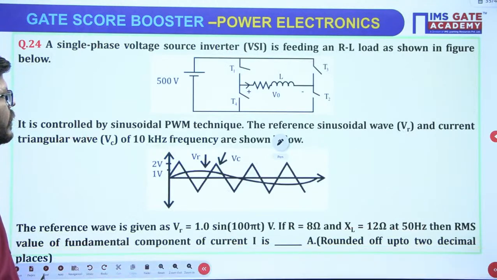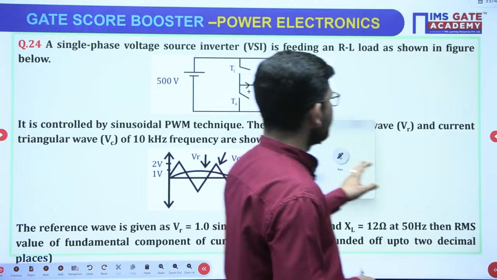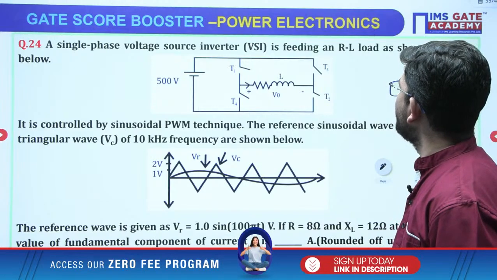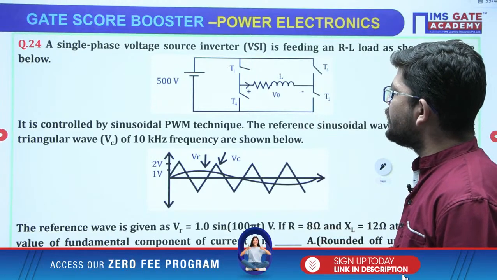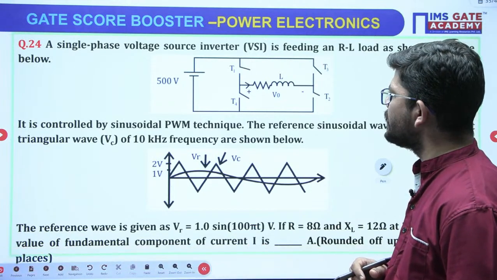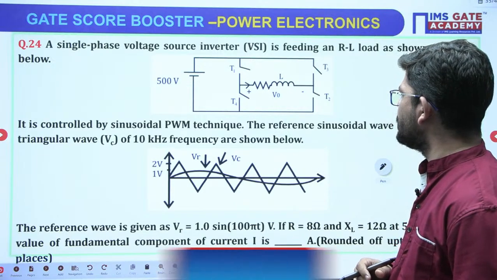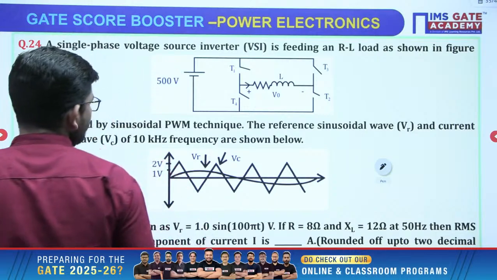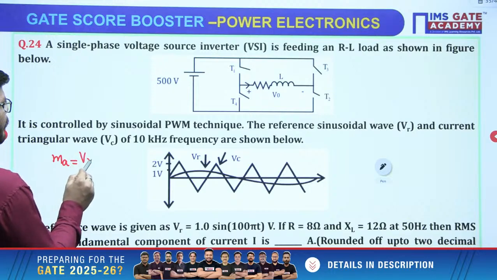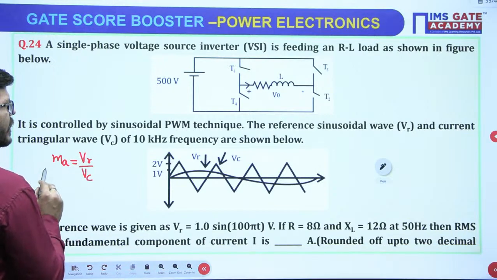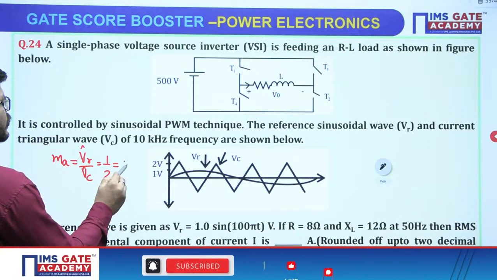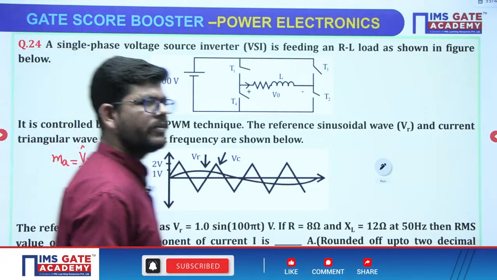Now just see this question. Too much data is given. What we have to do here? A single phase voltage source inverter is feeding to an RL load, as we can see. It is controlled by sinusoidal pulse width modulation technique, and the reference sinusoidal voltage and reference triangular voltage of 10 kilohertz frequency are shown. So we have reference and carrier voltage. We define something called modulation index, which is reference upon carrier. How much is the reference voltage? 1. How much is the carrier voltage peak? Okay, this is peak to peak. So we will get modulation index as 0.5, right?